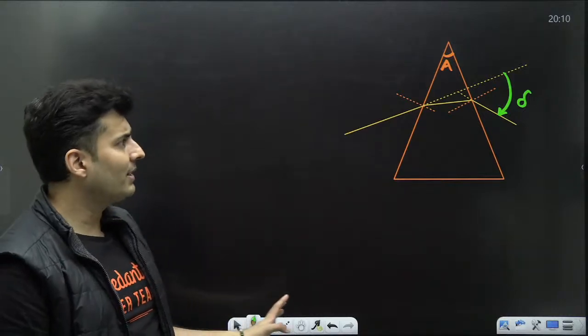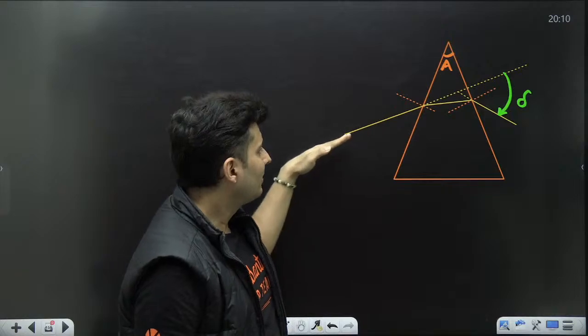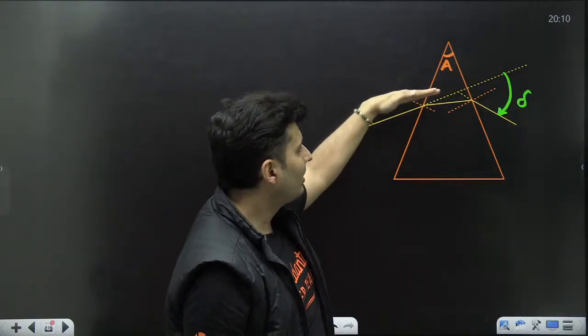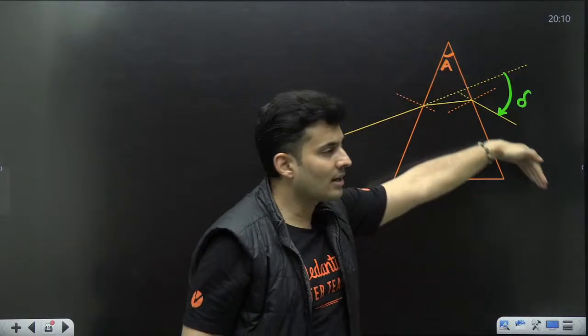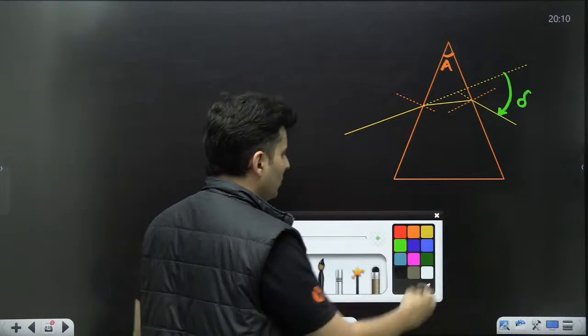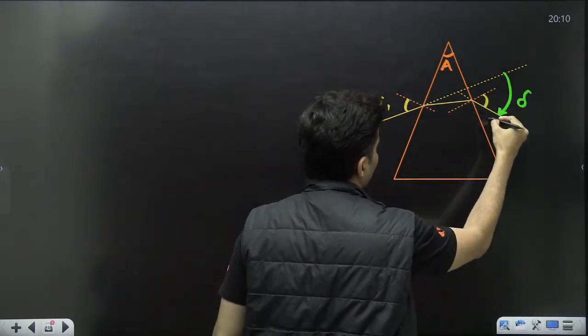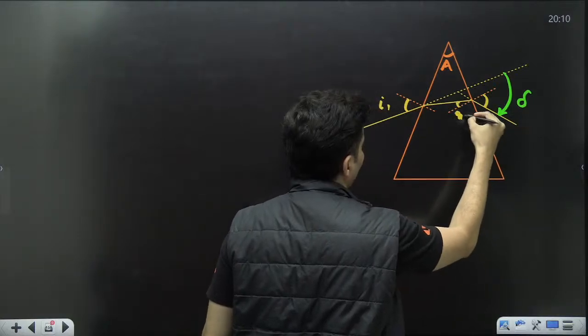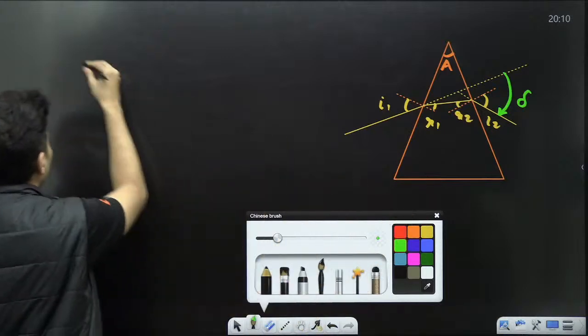Is this point very, very clear? How has this angle of deviation been measured? The ray which was supposed to go like this, because of the prism, is going like that. So with reference to the incident ray, the refracted ray is going like that. Cool. So now if I start marking the remaining angles, this is I1, this is I2, this is R2, this is R1. Think what will delta be?